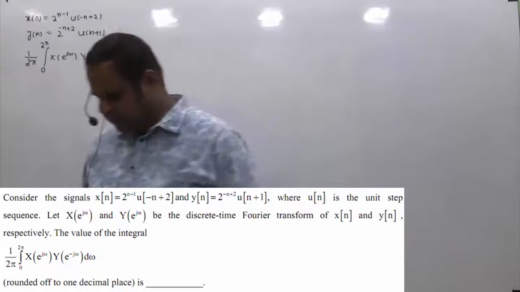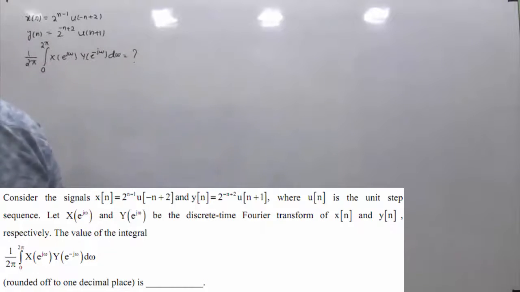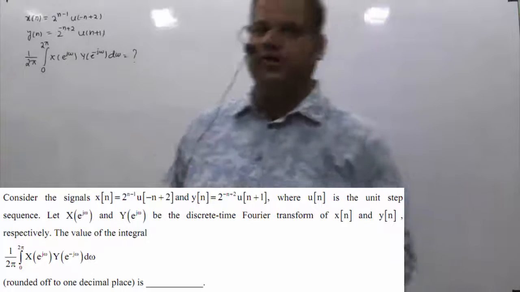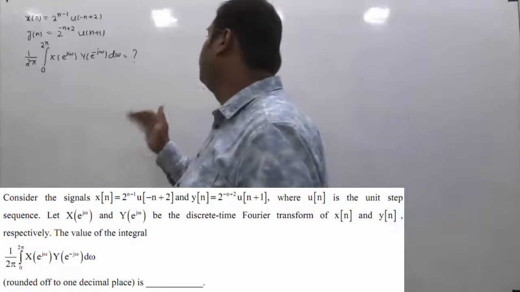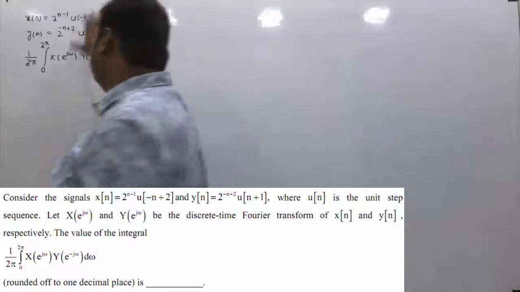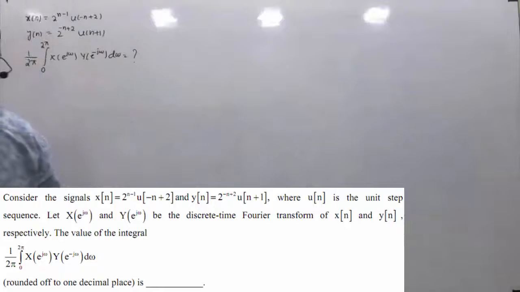If you see the question statement, there are two signals, namely x of n and y of n, and X of e raised to power j omega and Y of e raised to power j omega indicate the DTFT of x of n and y of n. With this information, we are asked to evaluate this particular integral. That is what is given in the question, and we have to evaluate this integral.